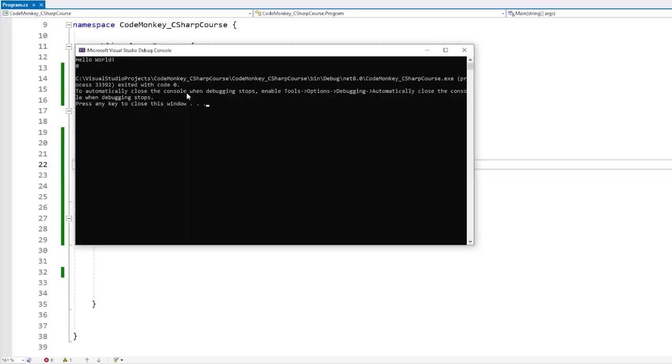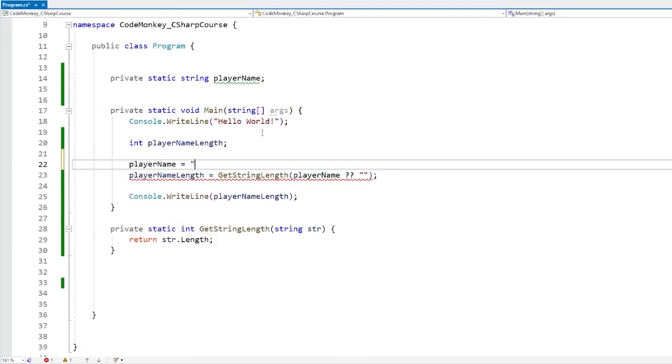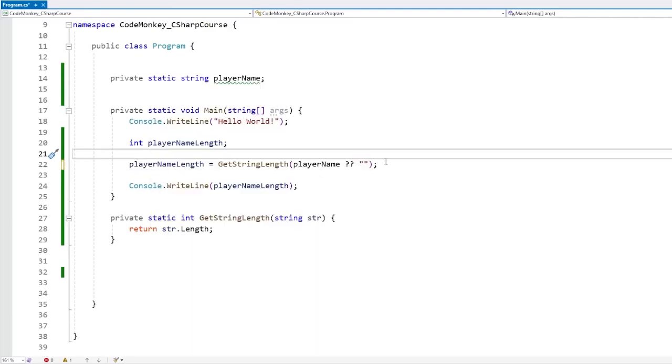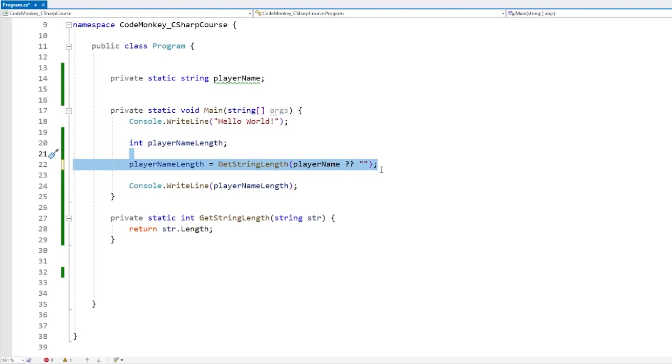So now if we test, and there we go, no errors, and it does return 0. And now if we give the playerName something, so let's say CodeMonkey, then the exact same code also tests for the null check and now gives me the actual length of the actual string. So here we are doing exactly the same thing we were doing previously with the null checks, but in a much more compact manner.